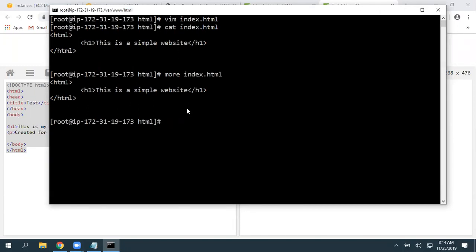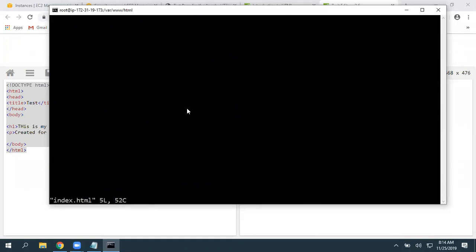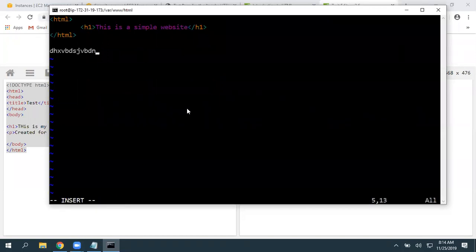Sometimes you may enter some wrong data. You want to close a file without saving the information. So I'm going to open the same document again, press I to go to insert mode, and I entered some wrong data. I pressed escape to come out from insert mode. Now, if I gave :wq, what happened? This wrong or unnecessary data will be stored in that file. But I really don't want to save changes to this file.